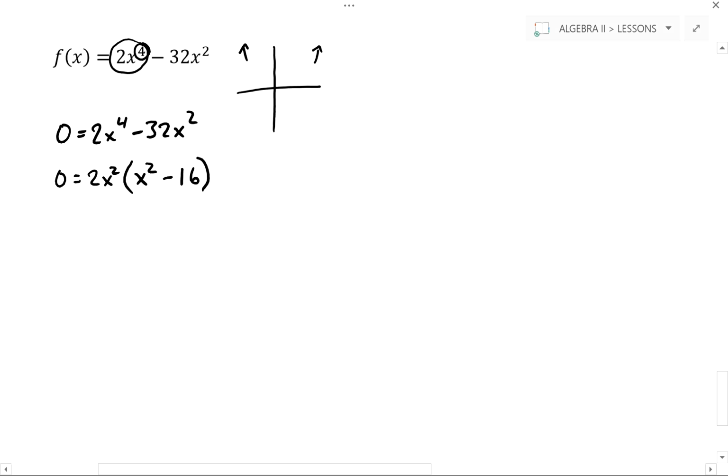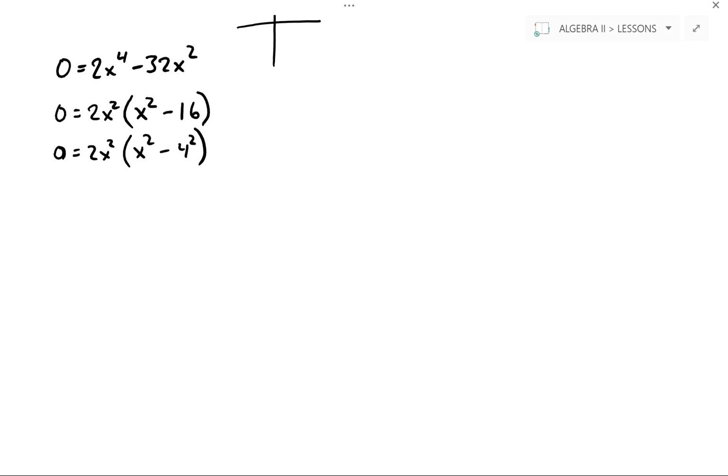Okay. I see that I have a quadratic with the middle term missing left in my parentheses, but what I also see is that what I have in the parentheses is actually the difference of 2 squares. We've looked at the formula for factoring the difference of 2 squares, and we know that it ends up being the first piece plus the second piece, and the first piece minus the second piece. So x squared minus 4 squared factors to x plus 4 times x minus 4. So our polynomial is now fully factored out.